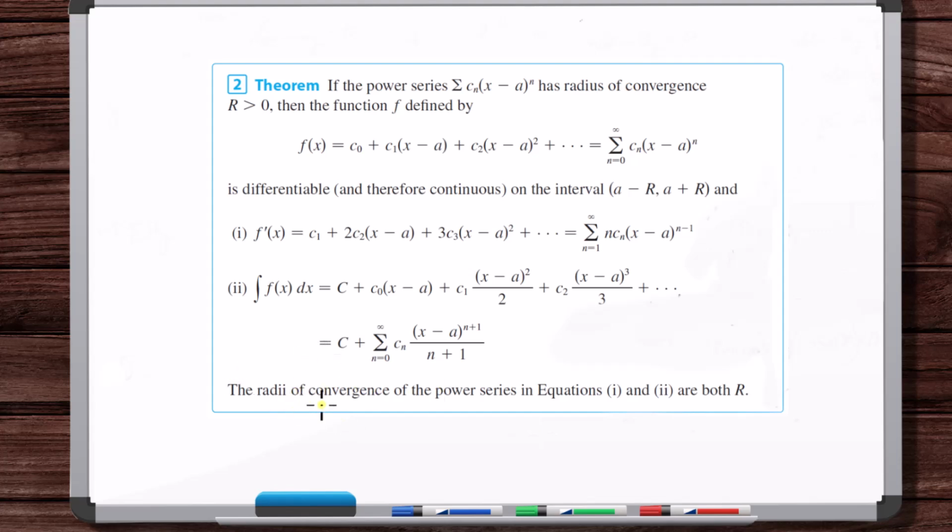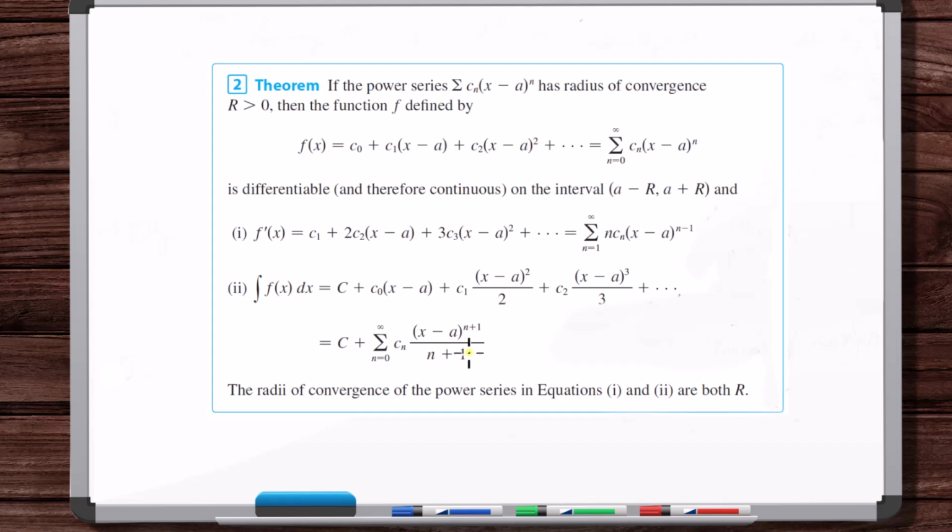Okay. Next thing to talk about is, every time you integrate or differentiate a power series, the resulting power series that you get is going to have the same radius of convergence as the original series. The radius of convergence of the power series in equations 1 and 2 are both r. We differentiated this, we got this. We integrated this, we got this. The radii of convergence of both of these are the same as this. Now, that doesn't mean that the intervals of convergence are the same, because the endpoints could potentially be different. But the radii of convergence are going to be the same.